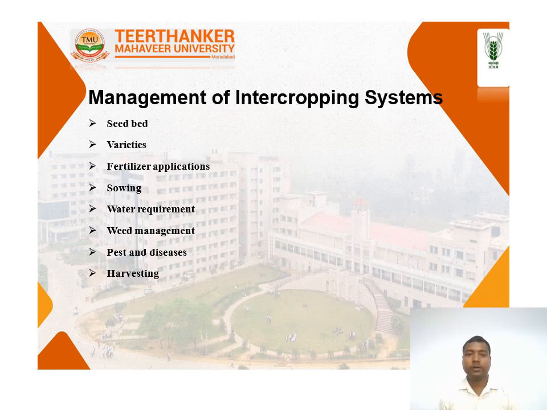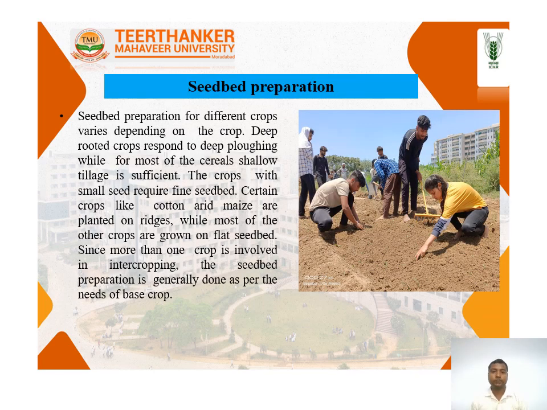That's the management of the intercropping system. First is seed bed preparation. Then the different varieties and the application of different fertilizers. Then the sowing method, where we adopt different sowing methods. Then sowing, water requirement, weed management, pest and disease, and lastly harvest. Every step is something we have to manage in the intercropping system.